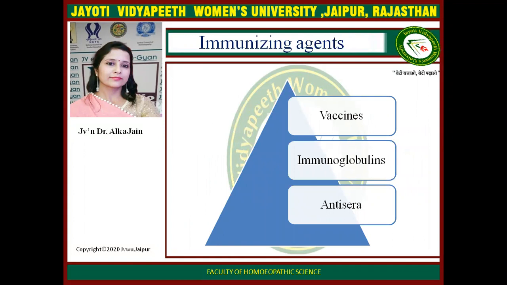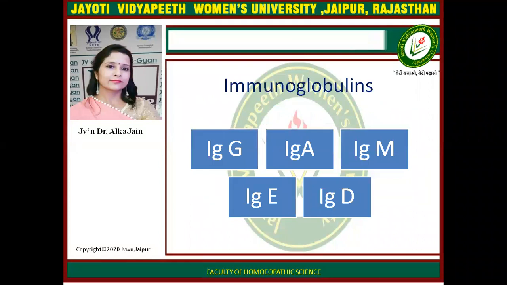Now, the different types of immunizing agents. The first one is vaccines, the second one is immunoglobulins, and the third one is anti-serum. There are 5 types of immunoglobulin in our body: immunoglobulin G, A, M, E, and D. In short, you can say GAMED.